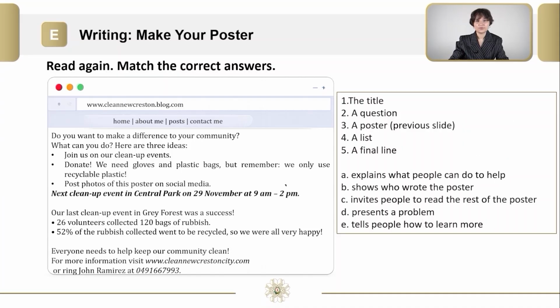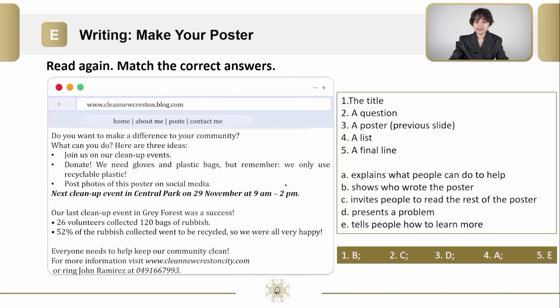Welcome back. It is time to check your answers. The title shows who wrote the poster. A question invites people to read the rest of the poster. A poster that you saw previous slide presents a problem. A list explains what people can do to help. A final line tells people how to learn more.